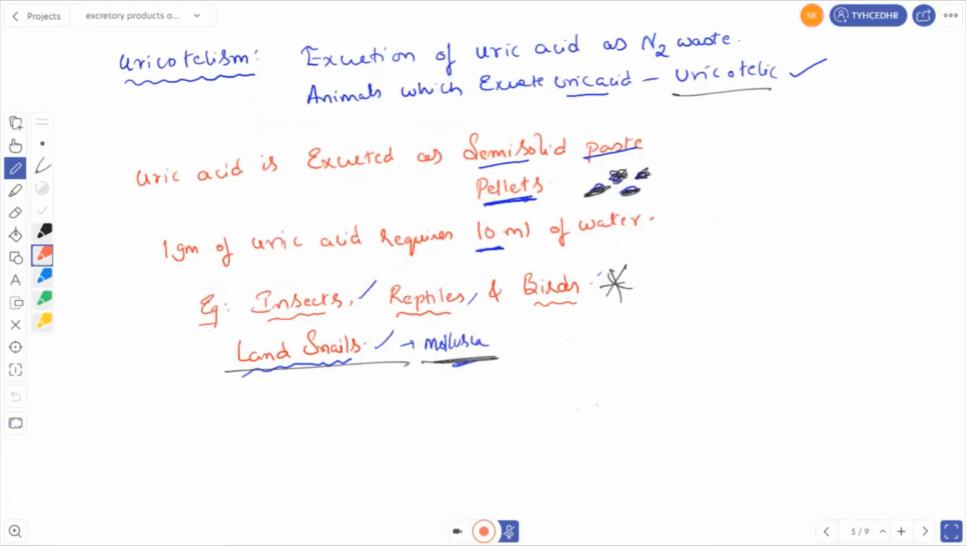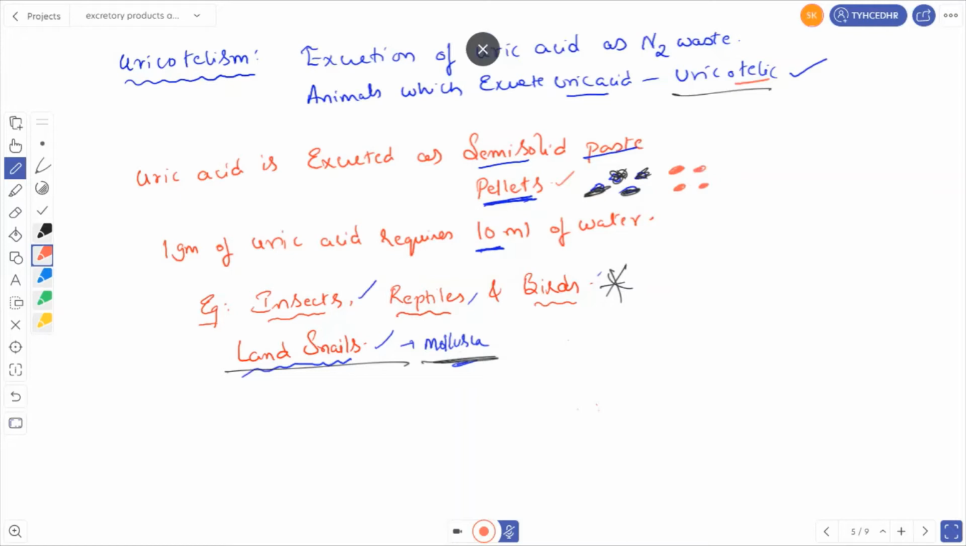Uricotelism. The excretion of uric acid as nitrogenous waste material is called uricotelism, and the animals are called uricotelic. Uric acid is excreted as a semi-solid paste or as pellets. Pellets means small solid structures, just like small stones. One gram of uric acid requires 10 ml of water.